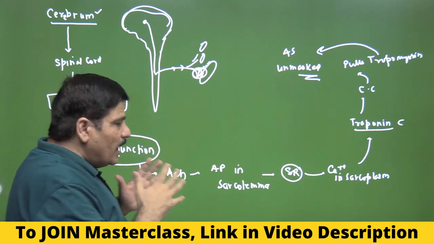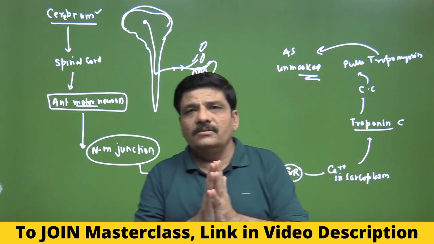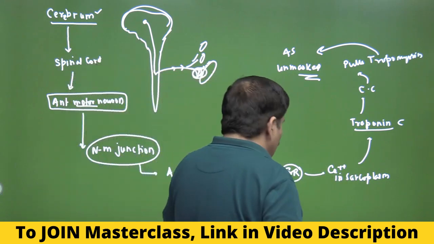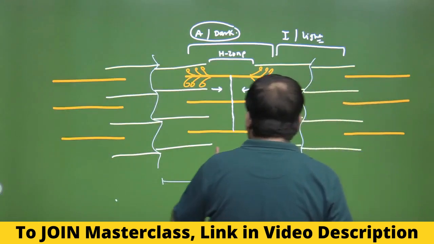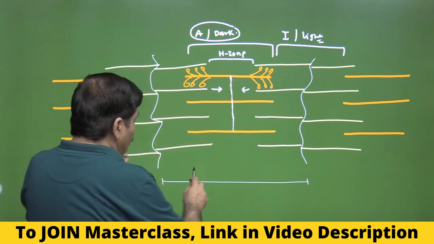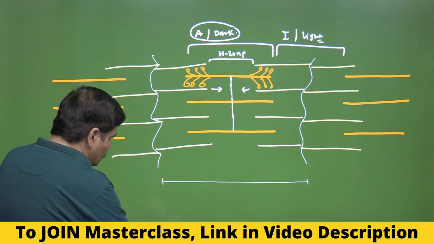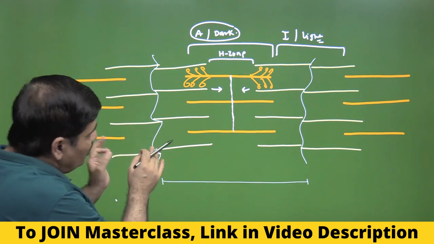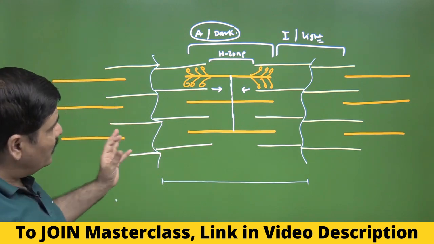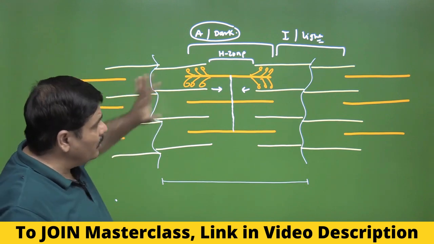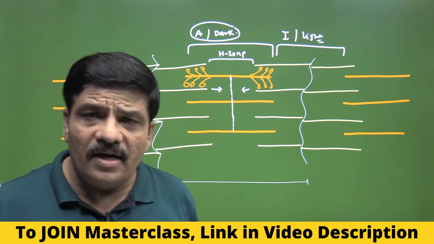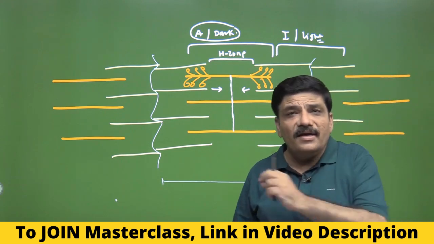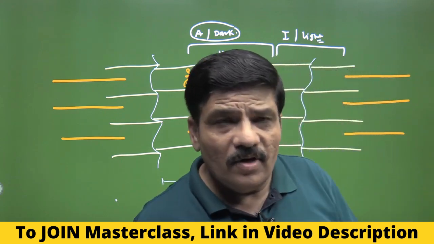Now, the actual muscle contraction has been explained beautifully by what is called the sliding filament theory. This sliding filament theory is actually very, very simple. So let us go to this diagram. Let me try to tell you what exactly the sliding filament theory is with the help of this diagram. I would like to focus your attention for 10 to 15 seconds on this diagram, and then we will make this diagram small, keep it here for future reference, and try to understand the sliding filament theory. So again, try to recollect this diagram. I am taking a sip of water and you have 10 seconds for that.